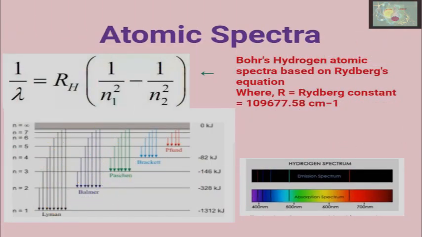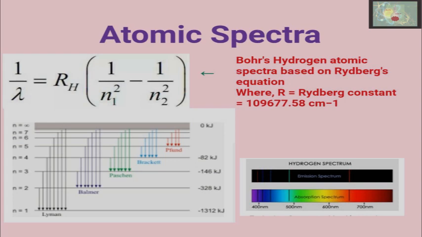This is Bohr's hydrogen atomic spectra based on Rydberg's equation. The wave number of atomic spectra can be calculated by using this equation, where R is Rydberg's constant, and Lyman, Balmer, Paschen, Brackett and Pfund series are observed.